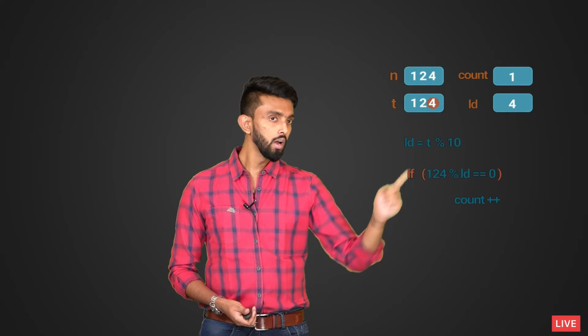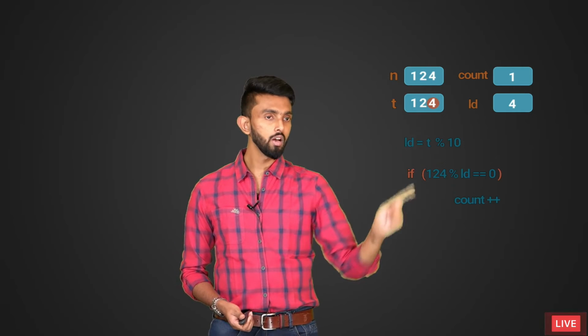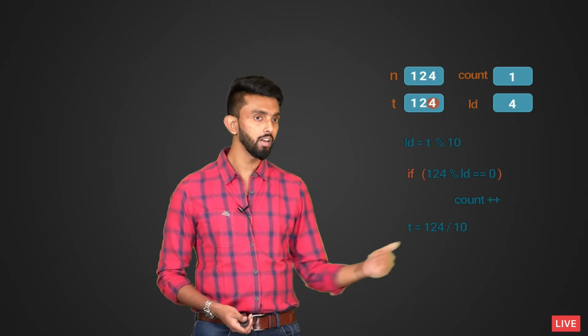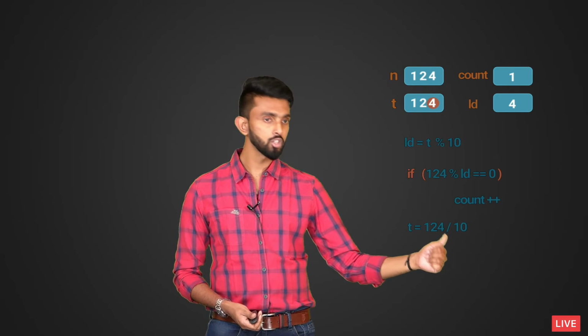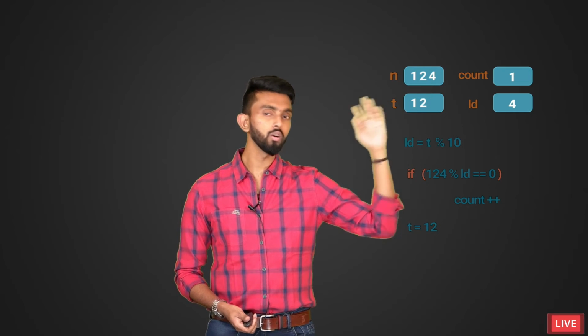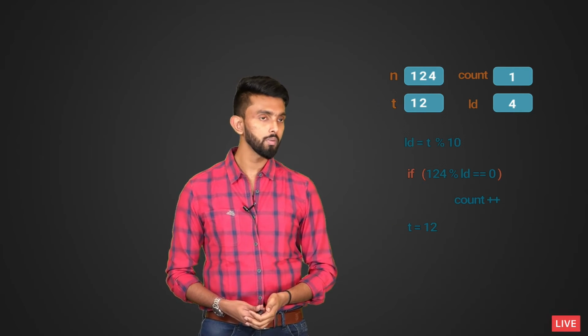So, how will I do it? T mod 10 will give me the last digit. T divided by 10 will remove the last digit. Remove the last digit, store it back in t. So, 124 divided by 10 is 12. 12 is stored in t. T is going to have 12, which is equivalent to removing the last digit. I hope I am clear.